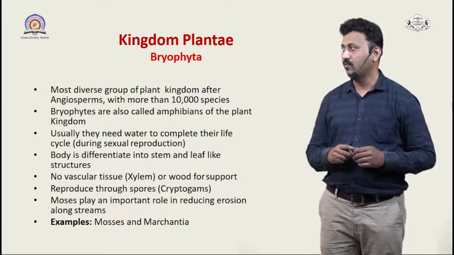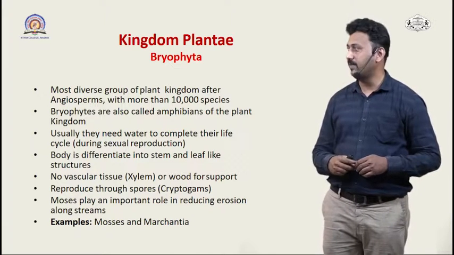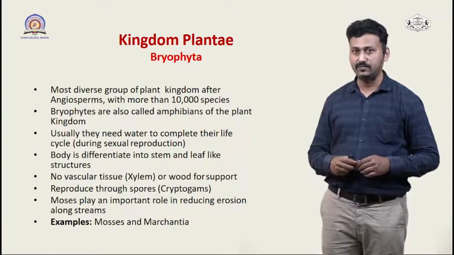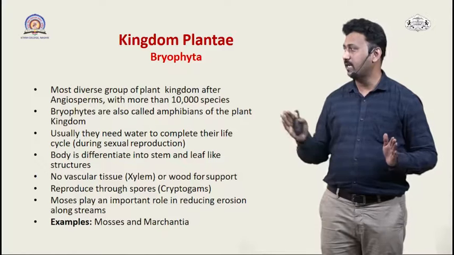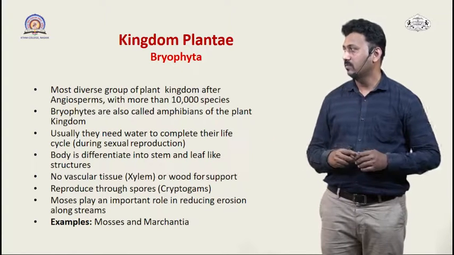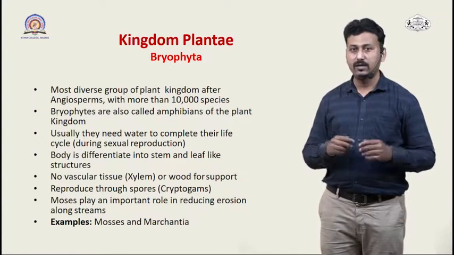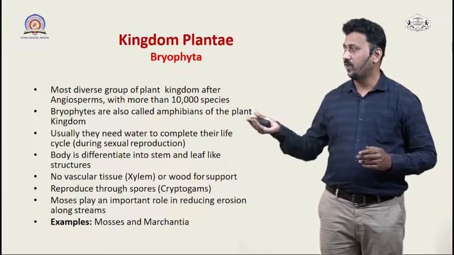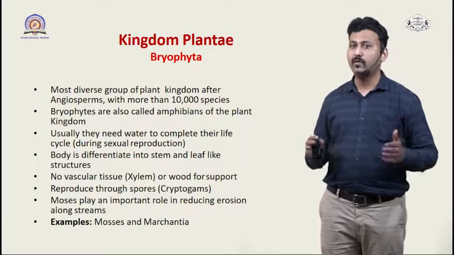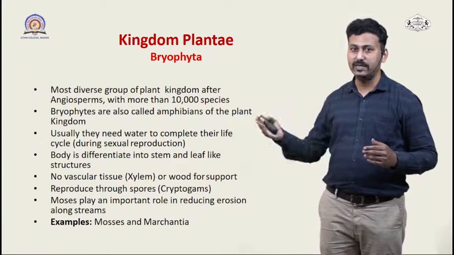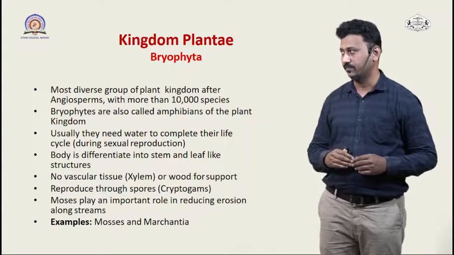Now if we see, the body is differentiated into stem and leaf-like structures. There is no vascular tissue like xylem present in the body of this organism.